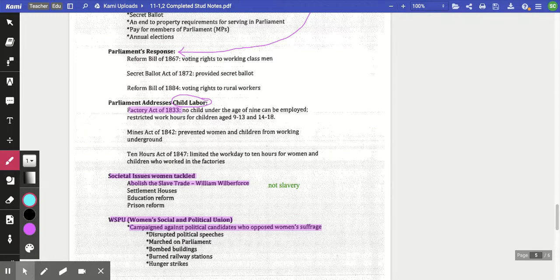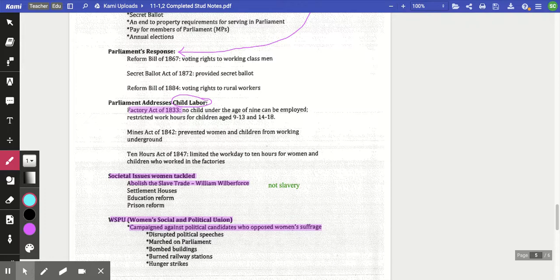Factory Act of 1833. So we start to see that we are adjusting the age for when kids can work. So no child under the age of 9 can be employed, and they are restricted with certain hours of work. The Mines Act of 1842 says women nor children can actually work underground. They can still work for mining companies, they just can't be sent underground due to the dangerous conditions. And then the Ten Hours Act, again, for women and children, limiting the amount of hours that they can work. And when you go through it, then it's going to be for kids. They'll start to address particularly ages.